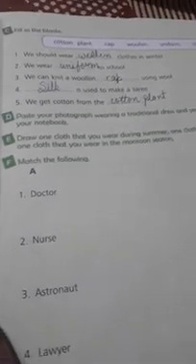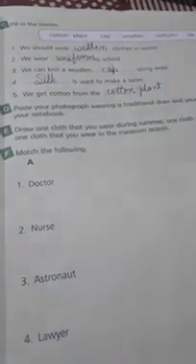Now we will do the next question, that is match the following. You can see here are a few names and here are the pictures. So we have to match the name with the proper picture. First, read the first one: doctor. So who is the doctor here?